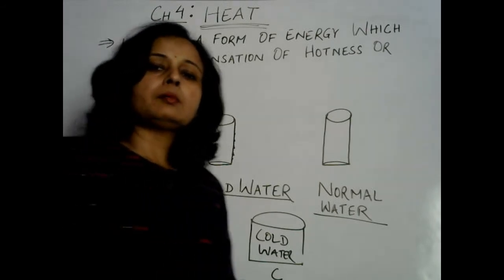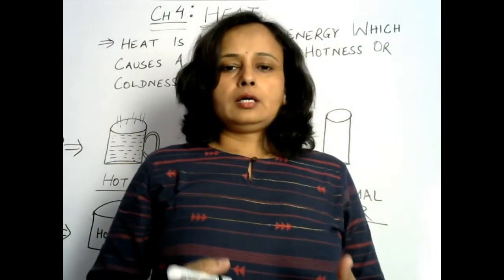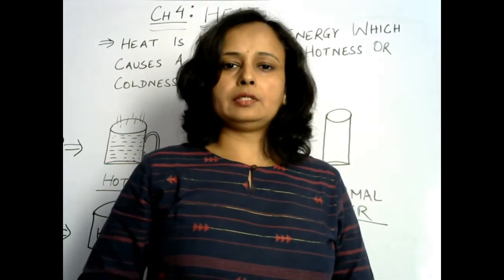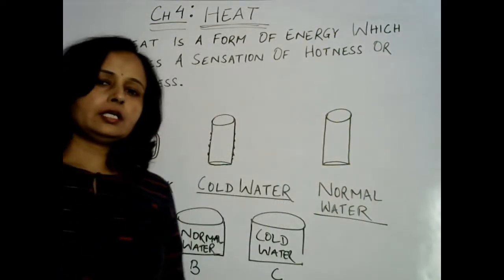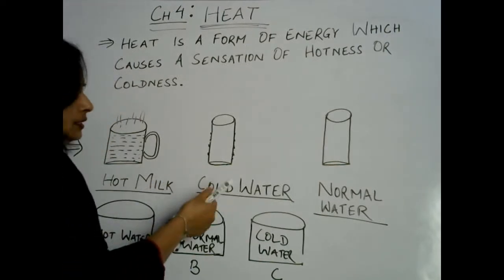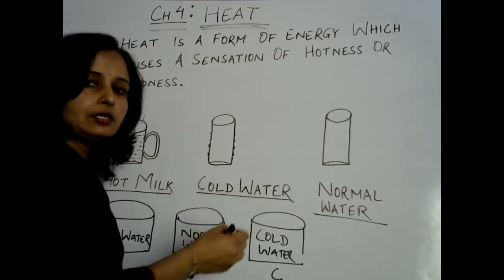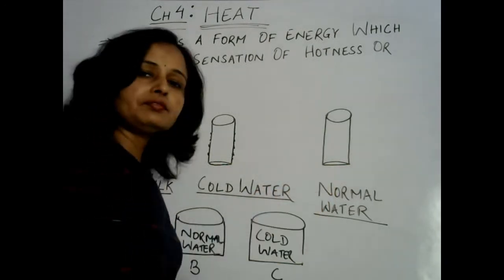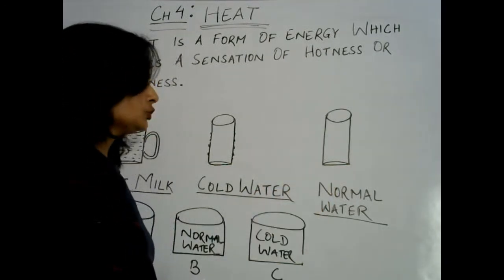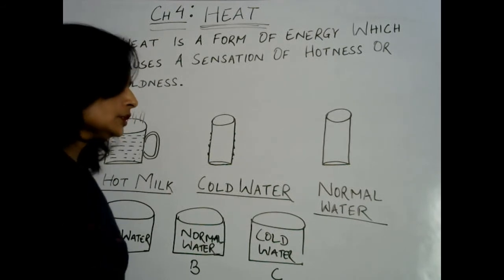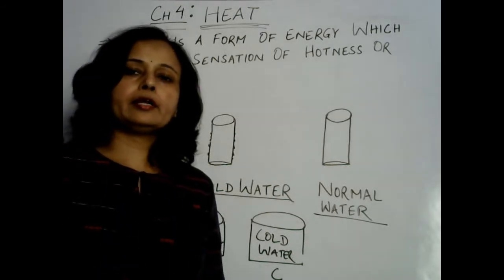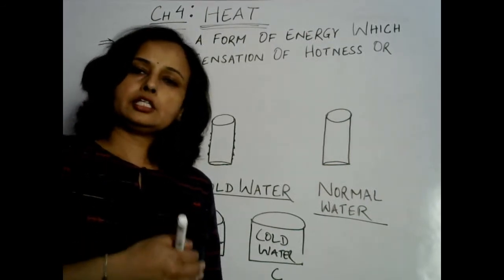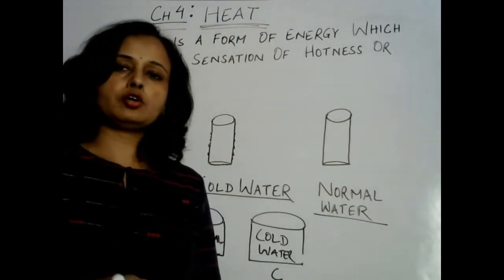By touching the cup, we can know that this cup has hot milk, and by touching the glass, we can feel that this glass has cold, chilled water, and by touching this glass, we can feel that this glass has normal water. So what is this cold and hot, and how do we feel that this is hot or this is cold or this is normal?